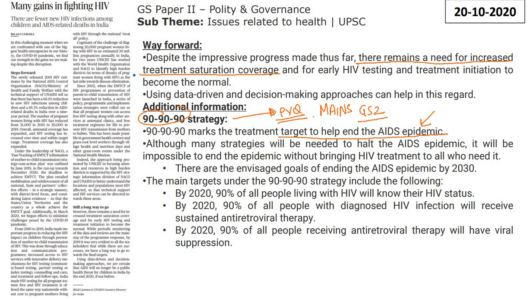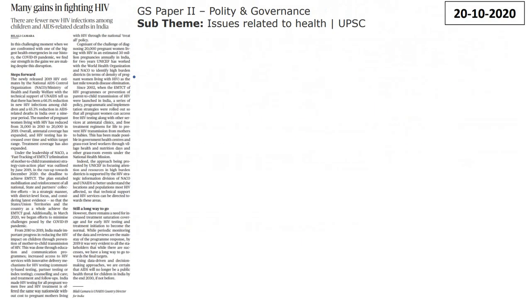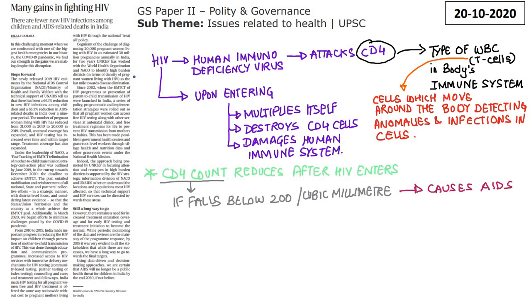Okay, now one thing you need to remember that HIV and AIDS are not same. HIV और AIDS जो हैं वो सेम नहीं होते. ठीक है, ये बात याद रखना. Now I'll explain you why HIV and AIDS are not same. As you can see that human immunodeficiency virus, that is the HIV, it attacks the CD4. What is CD4? It is a type of WBC, that is white blood cell, also known as T cell in body's immune system. T cells are those cells which move around the body detecting the anomalies and infections in cells.